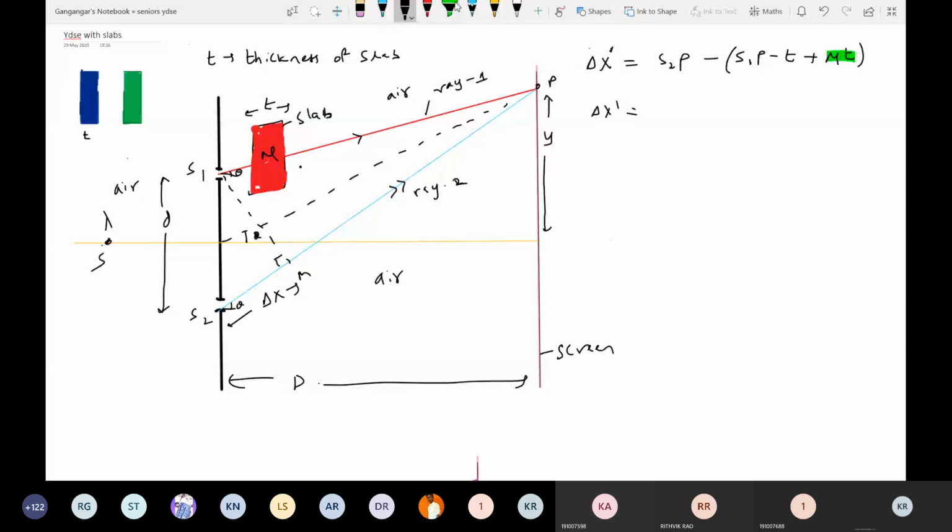Delta x dash will be minus (mu minus 1)T. So now, what is S2P minus S1P? That should be equal to delta x.